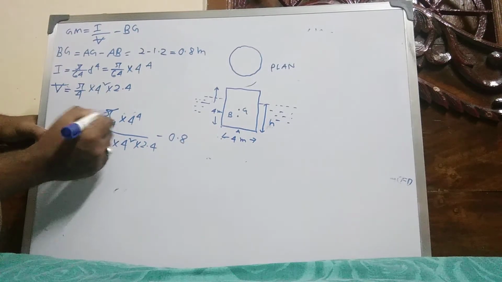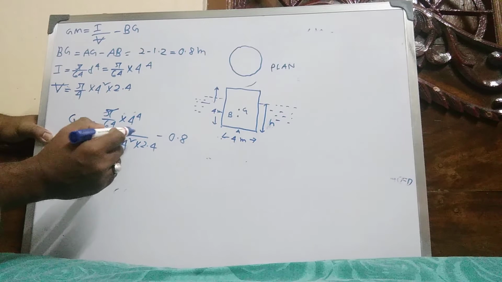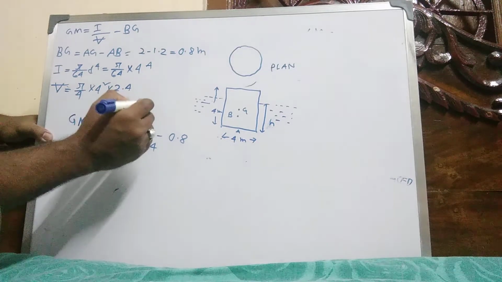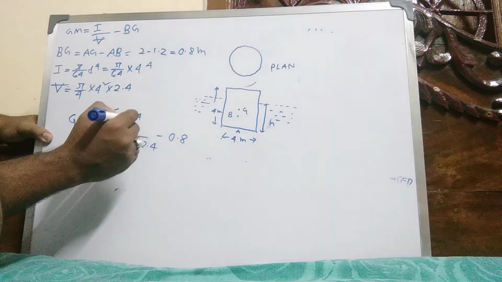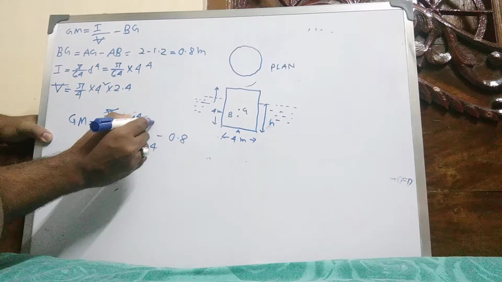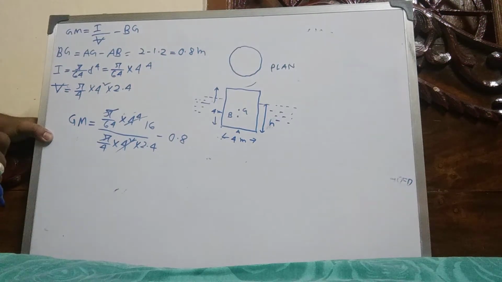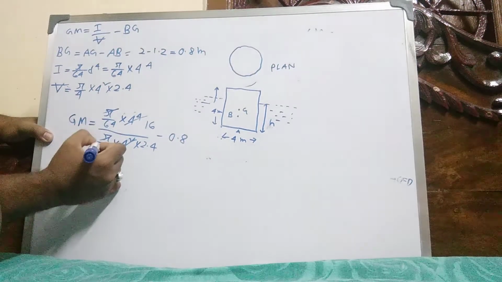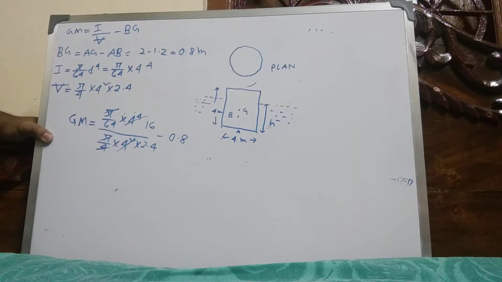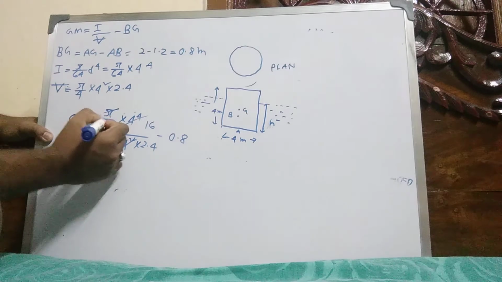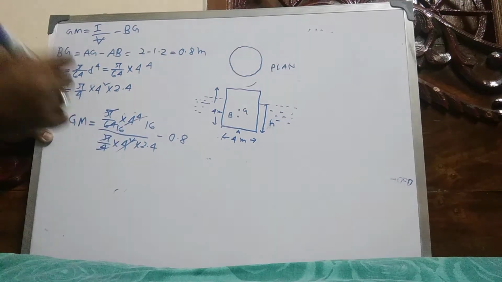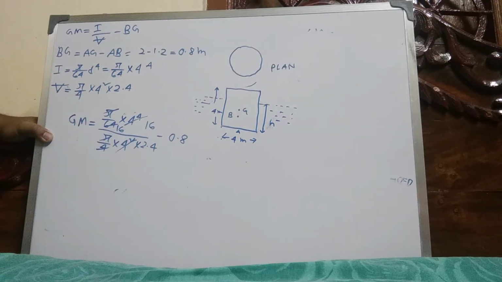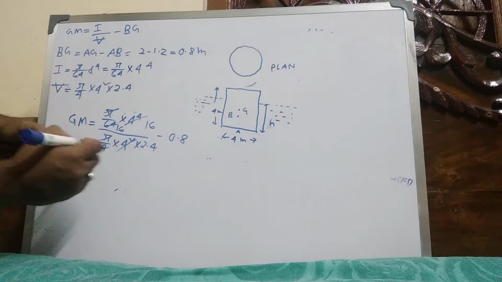So pi cancels out, this cancels into 16, and this value is also 16.